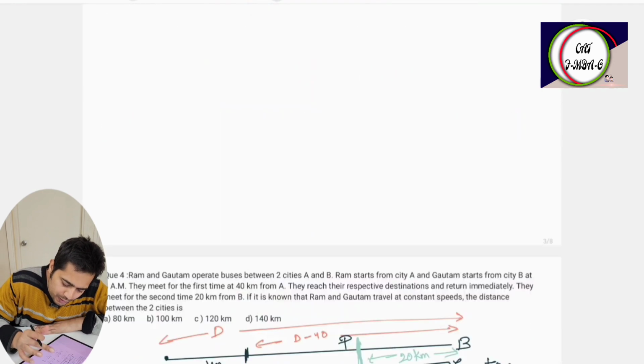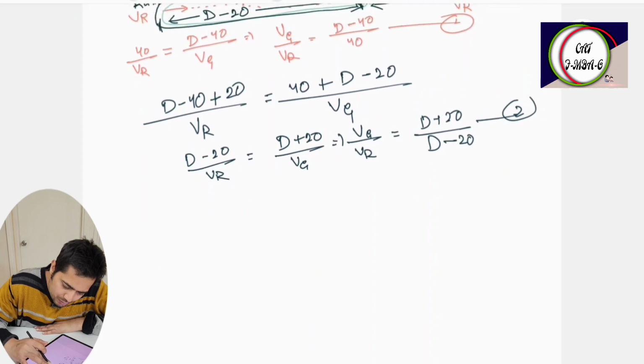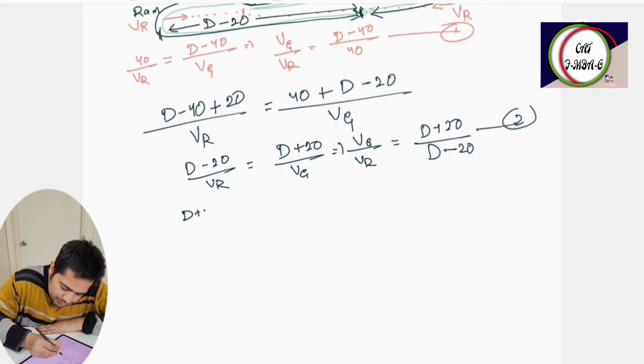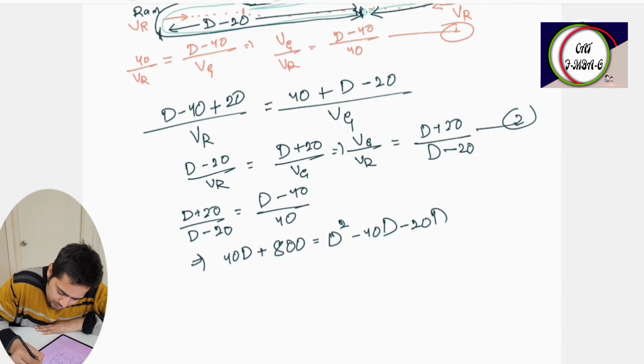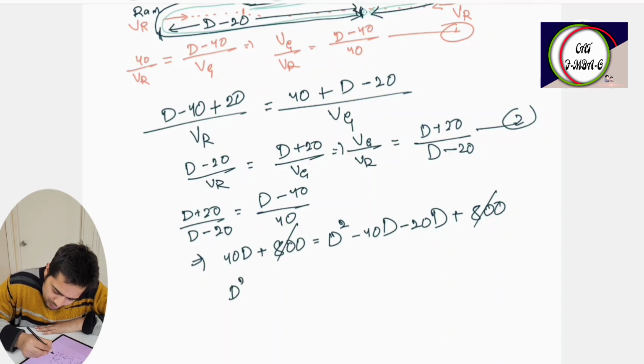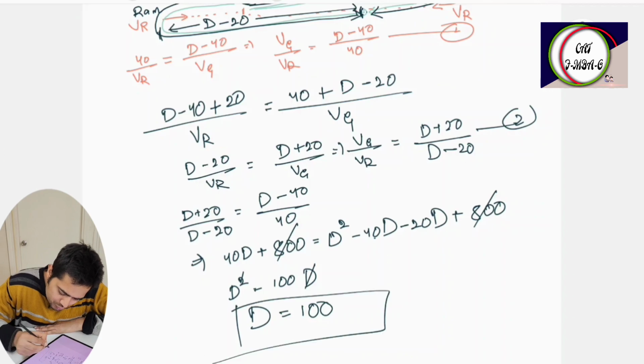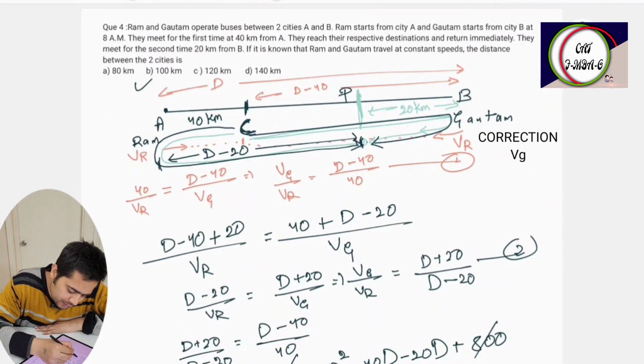These two equations we can equate. So D plus 20 upon D minus 20 is equal to D minus 40 upon 40. That implies 40D plus 800 is equal to D square minus 40D minus 20D plus 800. 800 cancels. So D square is equal to 100D. D cancels, D is equal to 100. So 100 kilometers is the right answer.